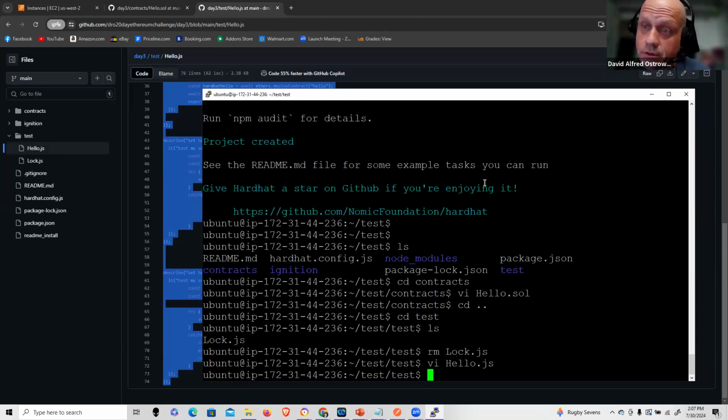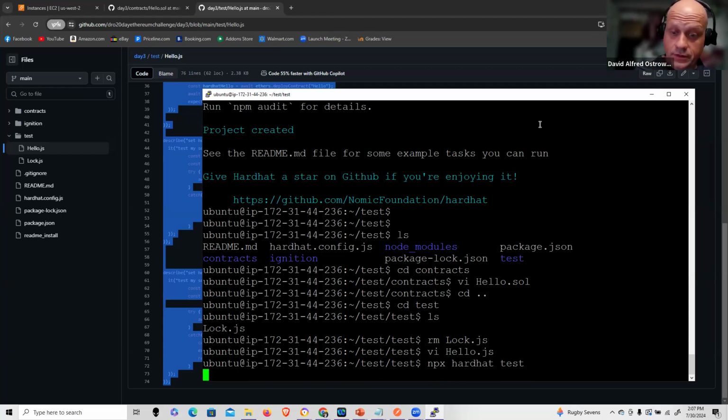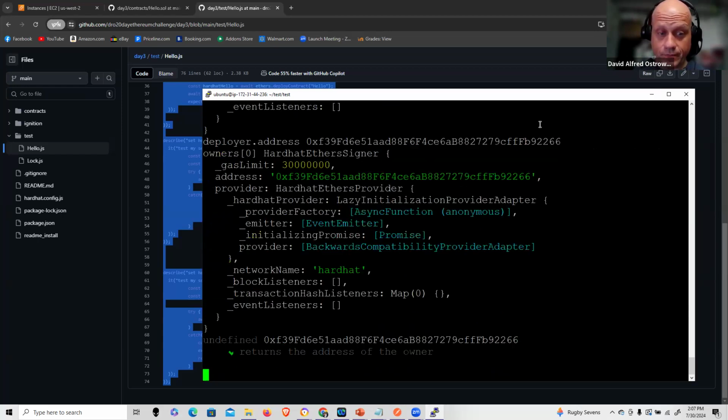First things first, as usual, let's make sure it works. I'm going to break it down line by line, start doing some modifications, and explain exactly what's going on here. So I can simply do npx hardhat test, which takes everything from that test directory and executes it in appropriate fashion.